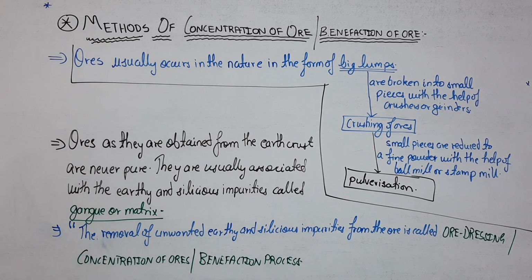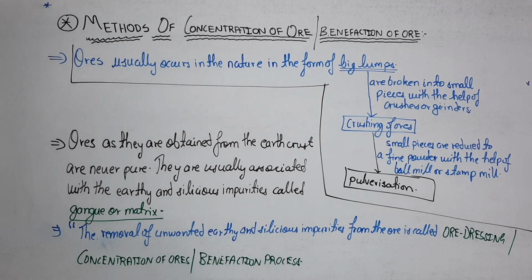So before coming to the methods, let us understand what concentration of ore basically is. I have already discussed previously that ores obtained from the earth's crust are never pure. They are basically associated with impurities.